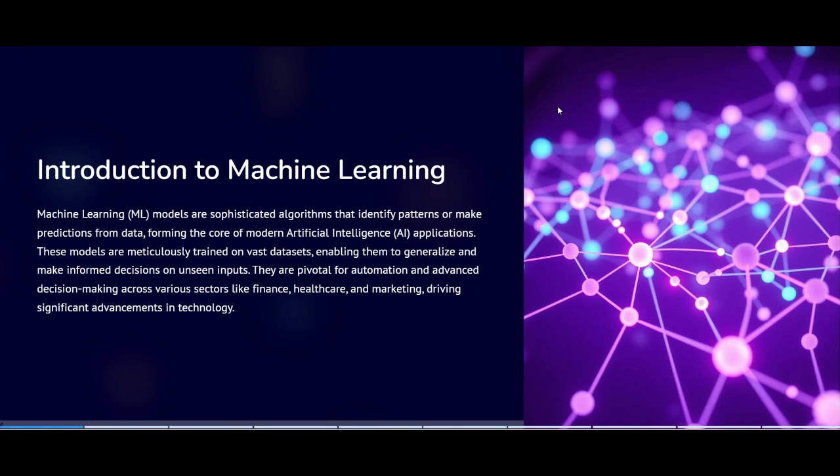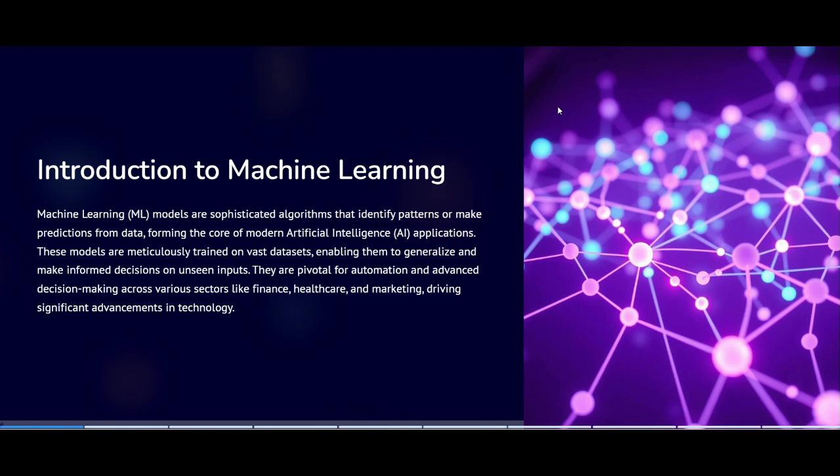Today we are going to discuss machine learning. We are diving into the fascinating world of machine learning, the technology behind smart apps, self-driving cars, and even Netflix recommendations. What is machine learning? Machine learning is a branch of artificial intelligence where computers learn from data to make decisions. For example, if you show a machine a lot of photos of cats and dogs, it can learn to tell the difference between them. ML models are used to find patterns in data and use those patterns to make predictions or decisions, like predicting the weather forecast or detecting spam in emails.